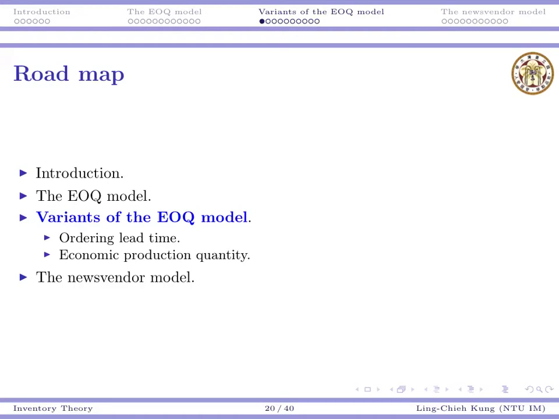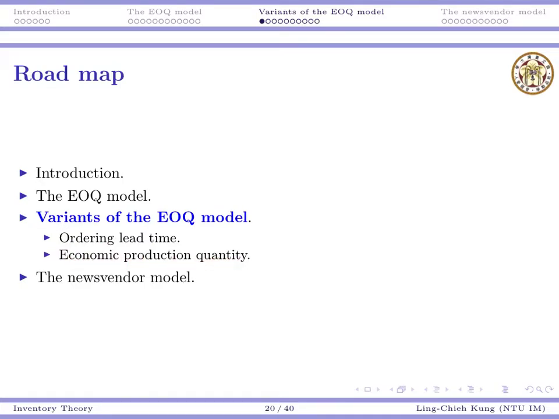Okay, so now we know the basic EOQ model. Now let's extend the basic model to handle some more situations. First, we will talk about what will happen if we have an ordering lead time. After you make an order, your order will arrive at your warehouse after a fixed period of time. Or we will talk about another thing.